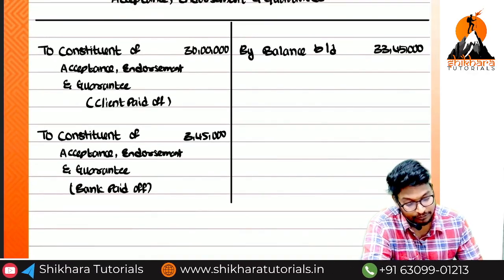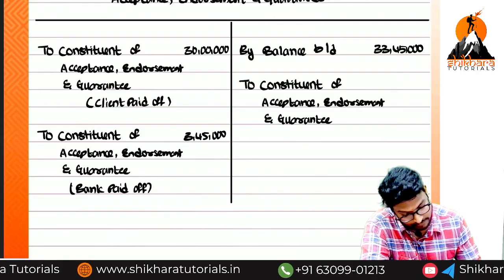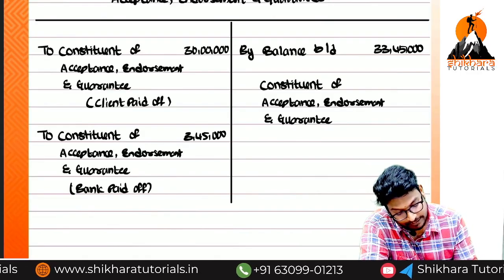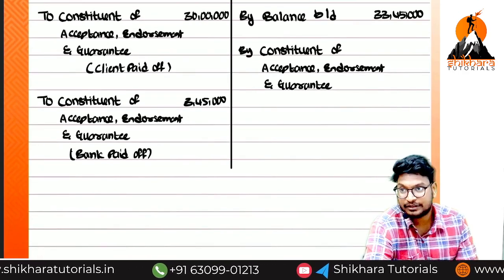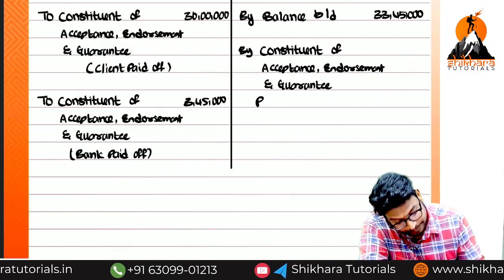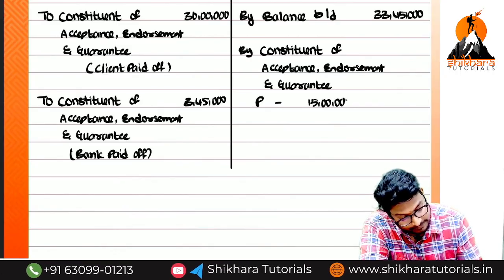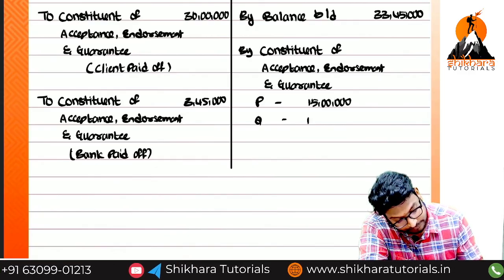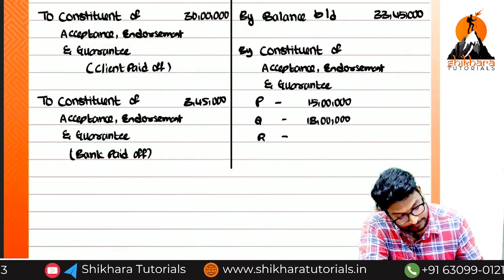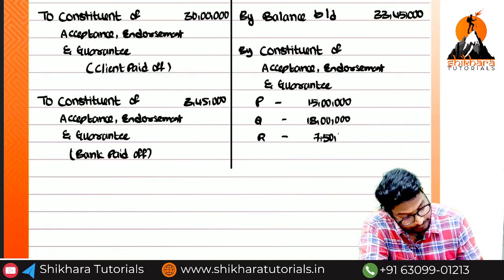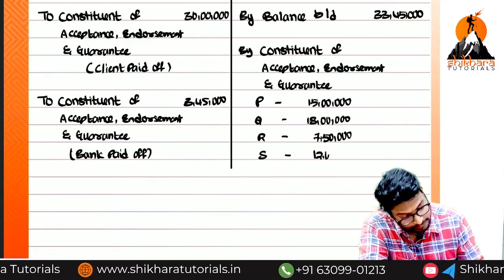Can you tell me the new guarantee total? By constituent or two constituent? By constituent. Can you tell me the parties' names individually? P, how much? 15 lakhs. Q, 18 lakhs. R, 7,50,000. 12 lakhs.